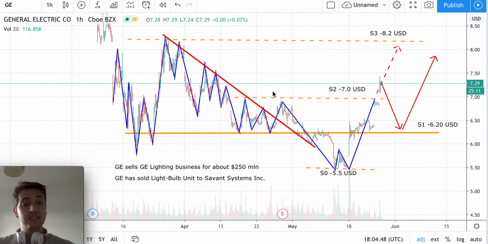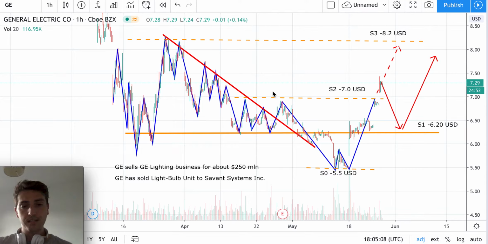And then the third news is that General Electric has just sold, I think yesterday they found an agreement, its light bulb unit for 250 million to Savant Systems, because it was already planned to be sold.